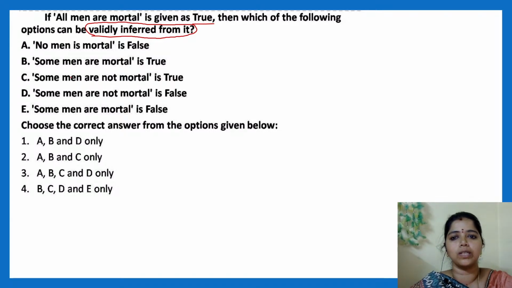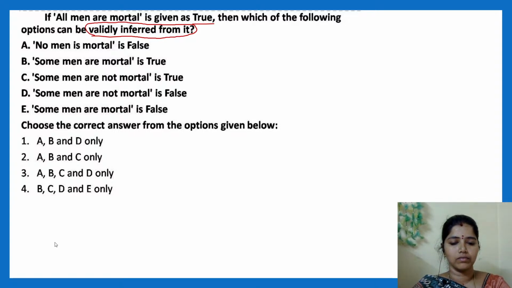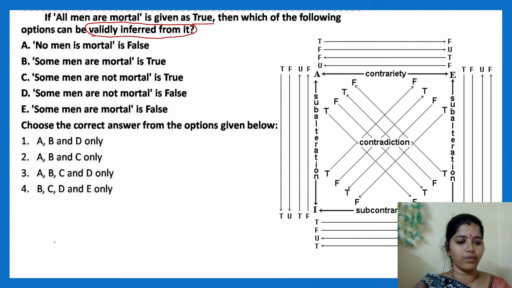All men are mortal is given as true. Which of the following can be validly inferred from it? All are giving answers, but I don't know whether the answer is right. Now tell me, I'm getting multiple answers.